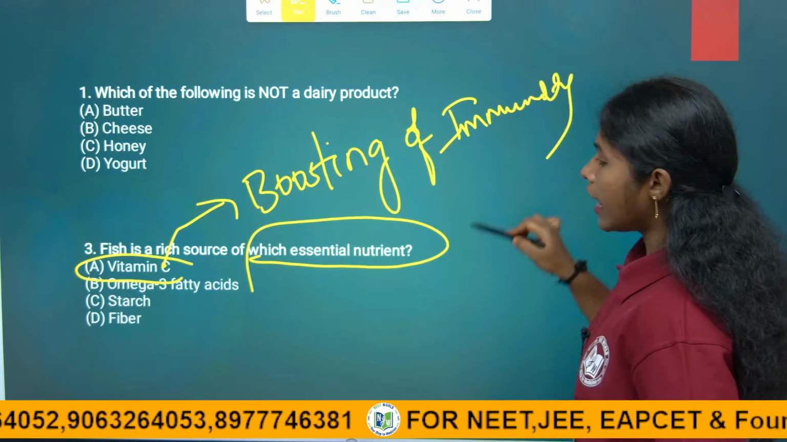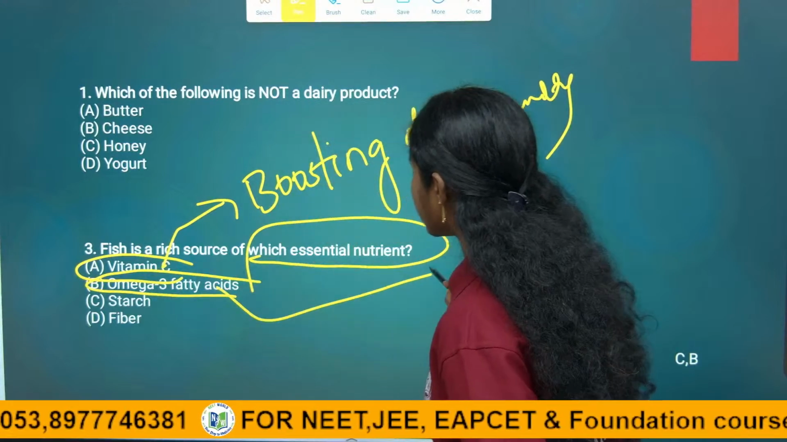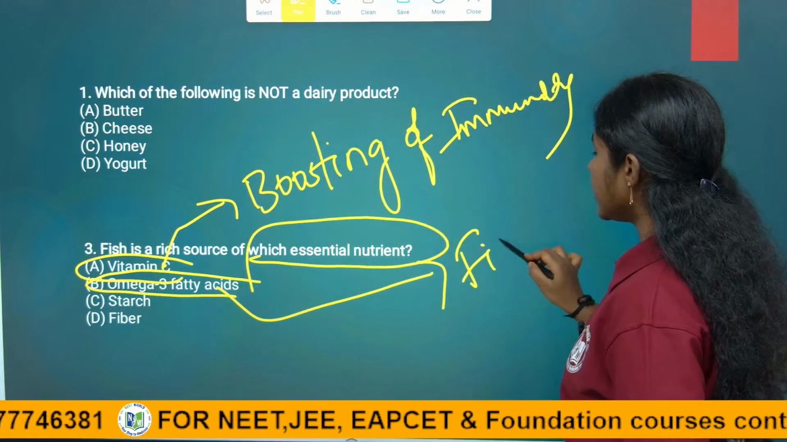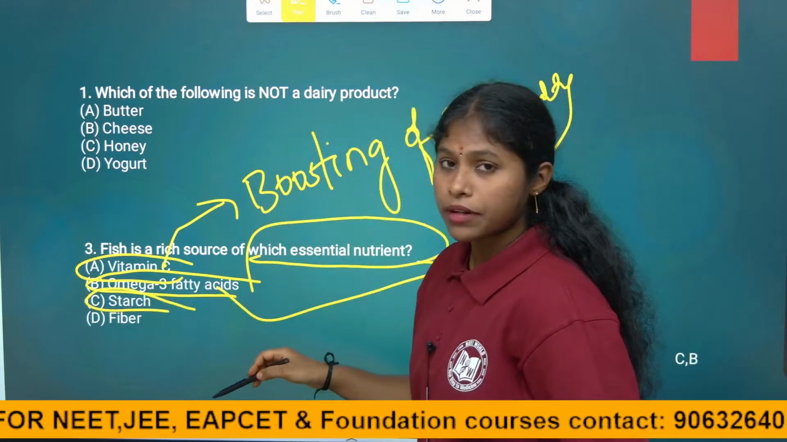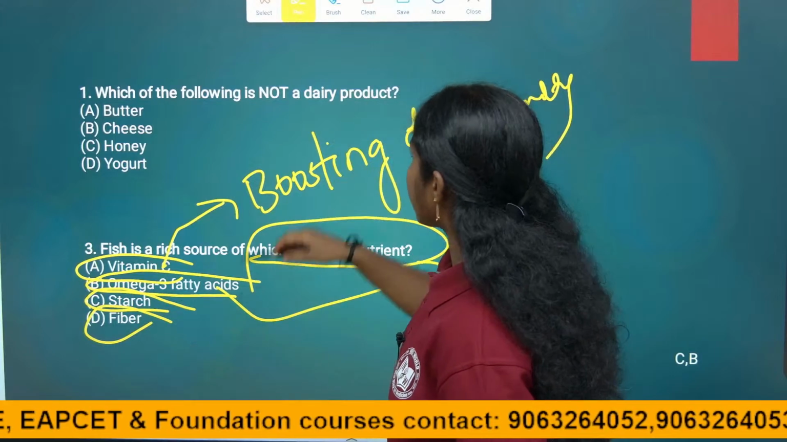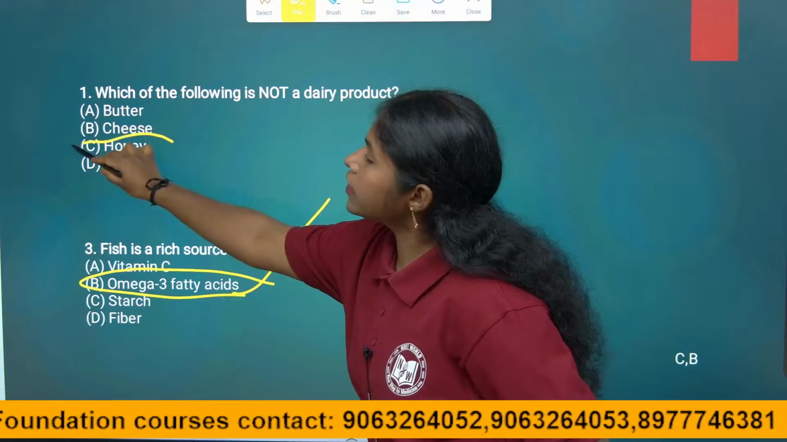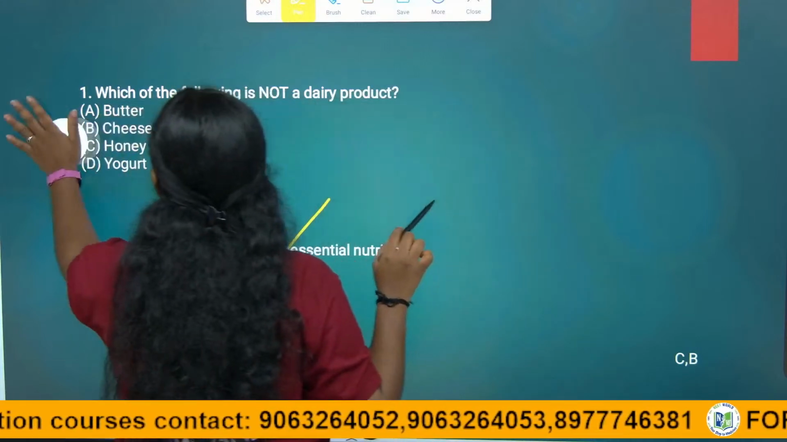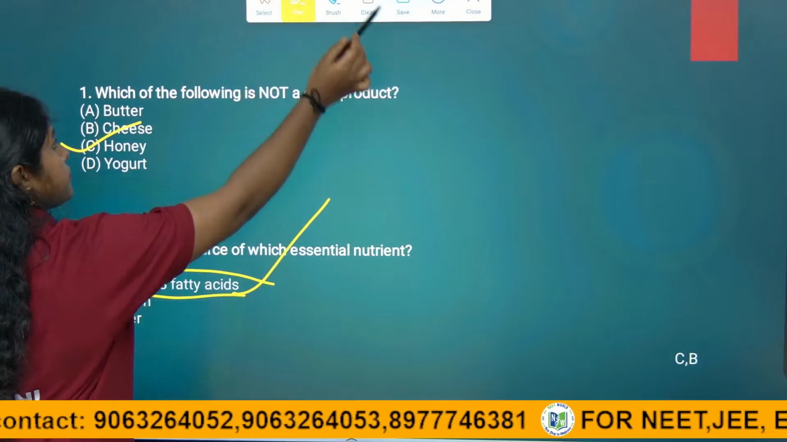Right children? And next, omega-3 fatty acids. This fish is rich in omega-3 fatty acids. And starch, it is available from the plants, and fiber, it is absolutely not the correct answer. So, the answer is B. Here the C is the right answer. Right children? So, next one.